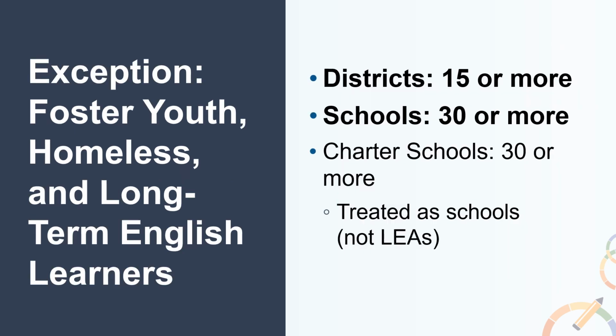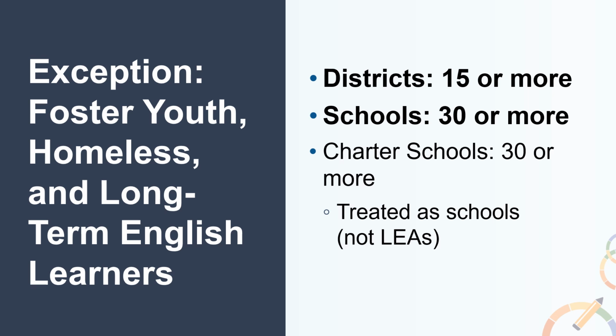There are, however, N size threshold exceptions to the rules. They apply to the foster youth, homeless, and the new long-term English learners, or LTEL, student groups, as their N size thresholds are different at the LEA and school level. At the district or LEA level, there must be 15 or more students in the denominator to be reported on the dashboard and held accountable.